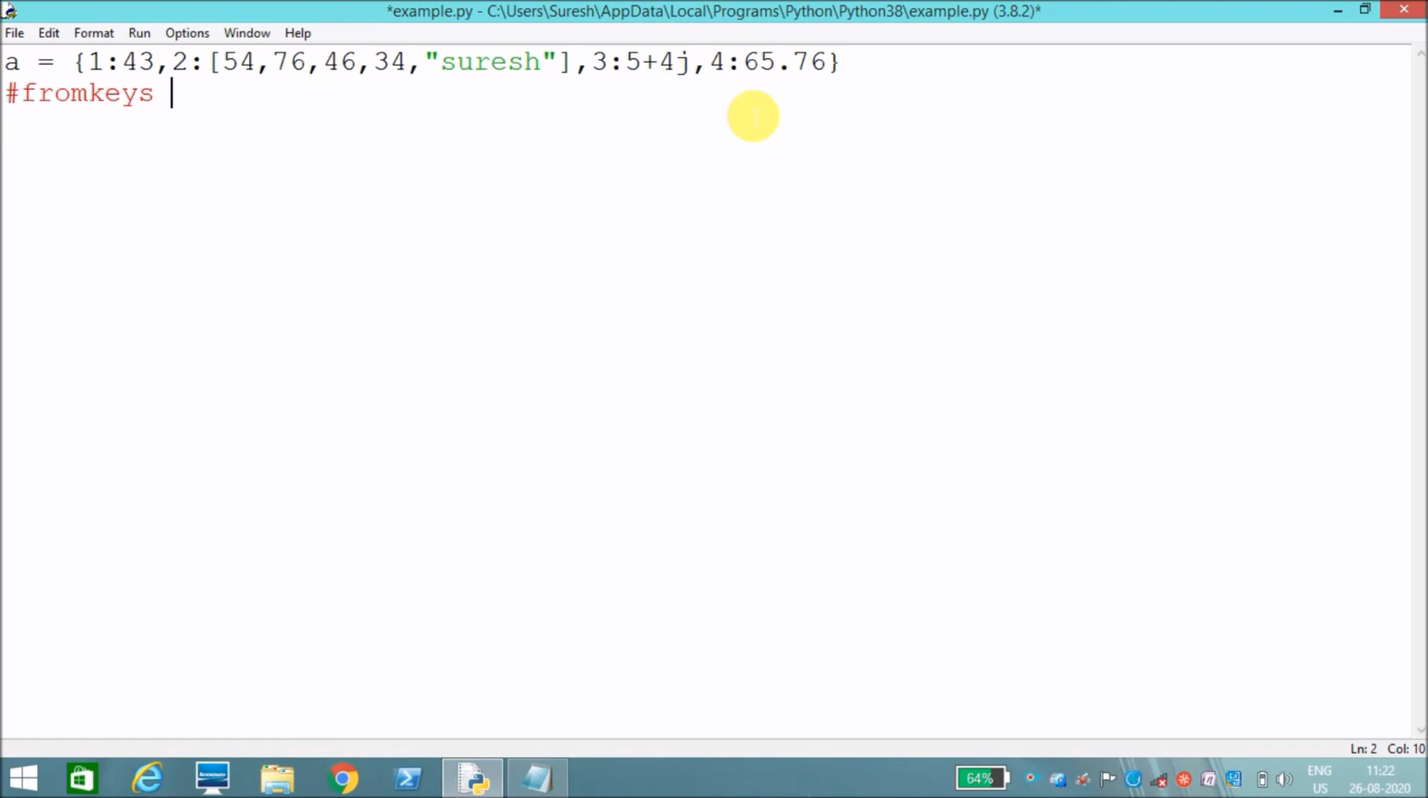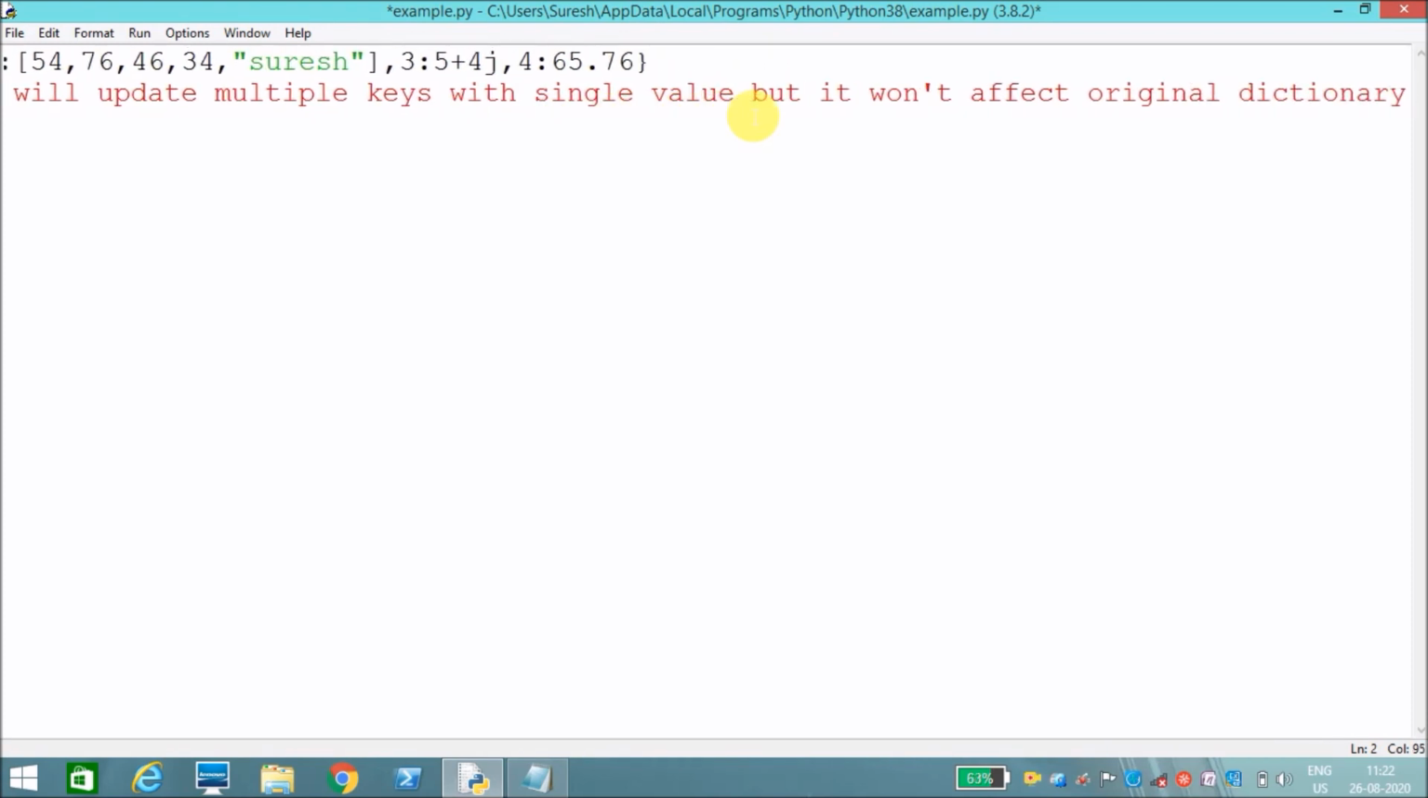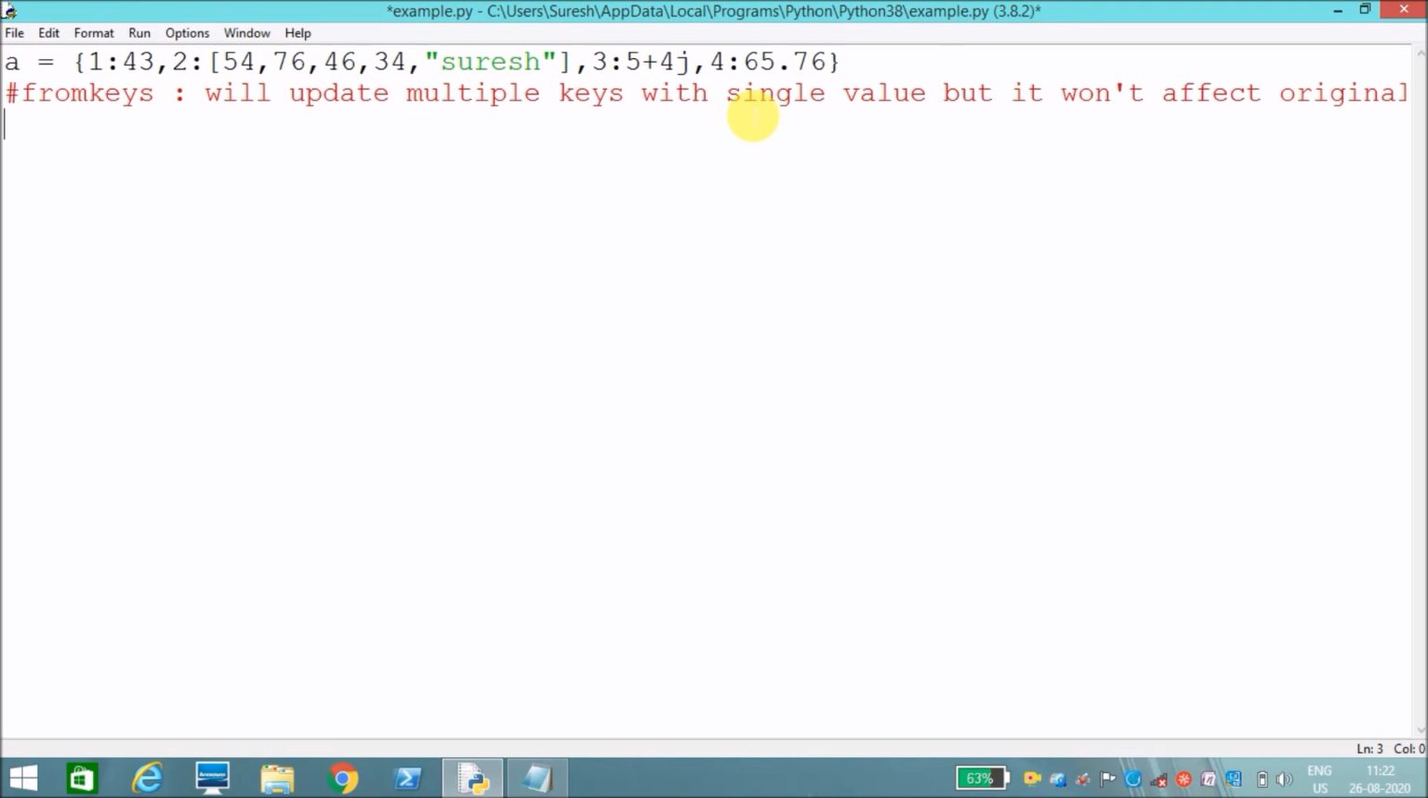But it won't affect the original dictionary. We need to save it in another dictionary. It won't affect the original dictionary. I will show that.